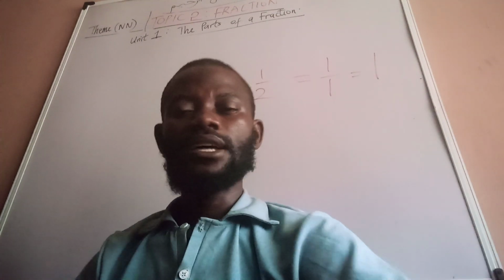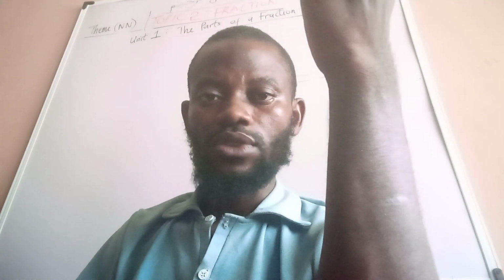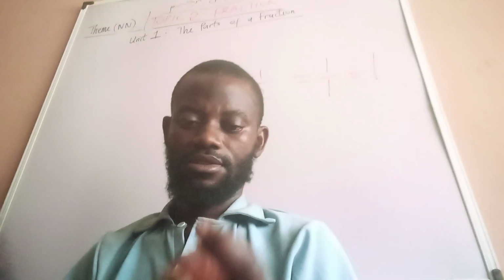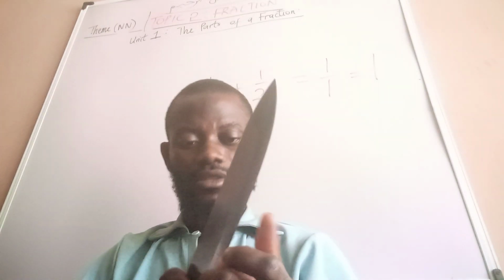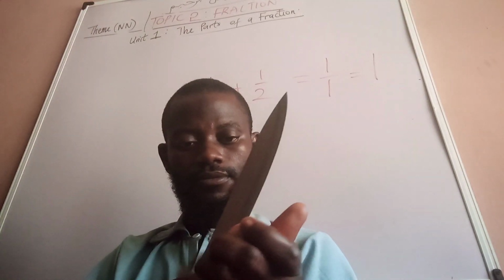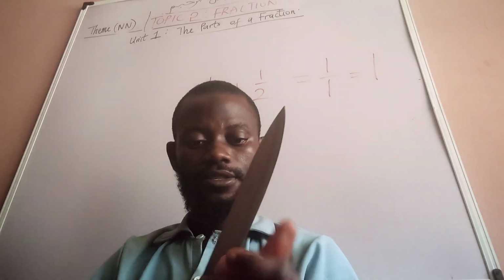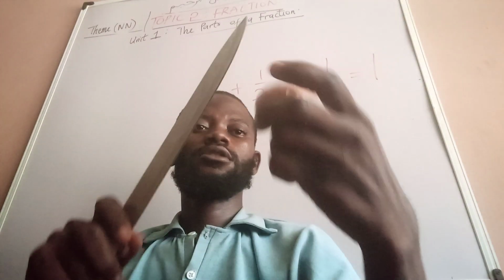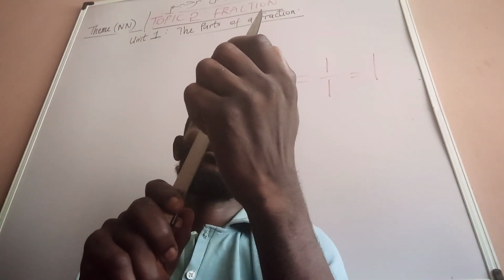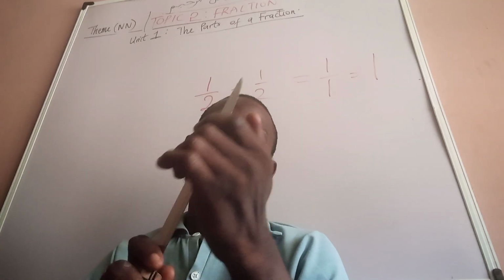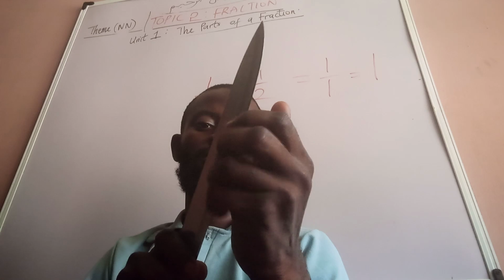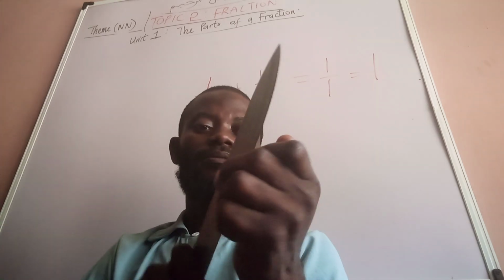Now let's say I have an onion with me. This is an onion, and I want to cut it into three equal parts this time around. Looking at me, this is one part, this is two parts, and this is three parts.